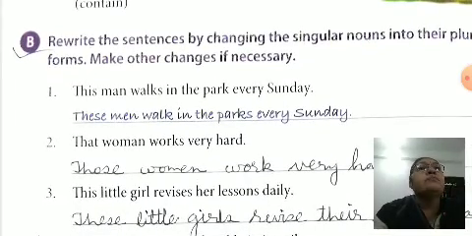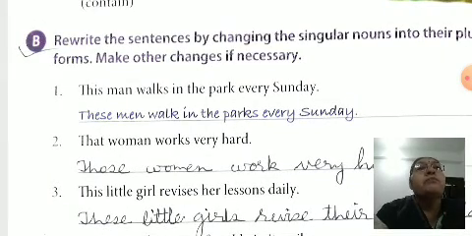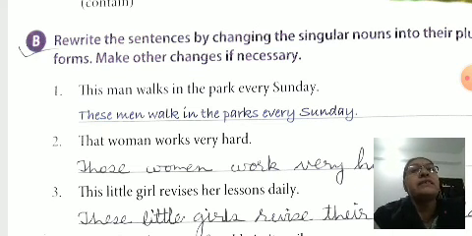Rewrite the sentences by changing the singular nouns into their plural forms. Make other changes if necessary. So you have to write this sentence again. This man walks in the park every Sunday. Here this is singular, so we use its plural form, these, men, men walk. Why? Because here the subject is plural, so we use the plural verb form. These men walk in the parks every Sunday.